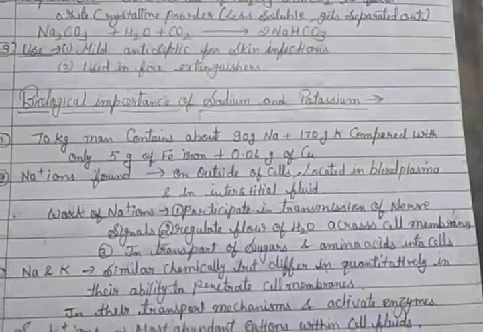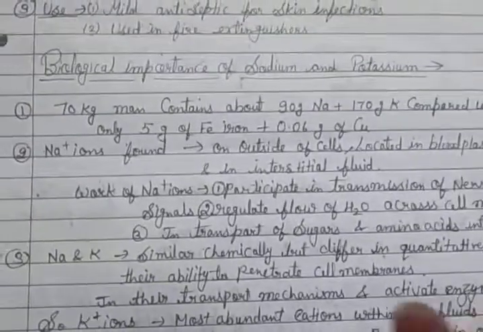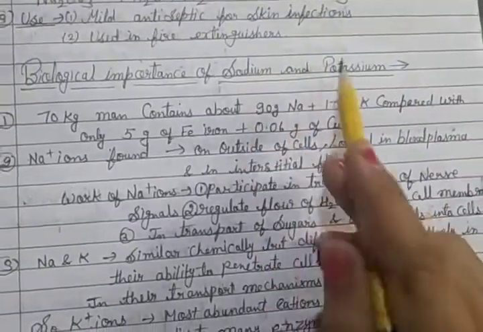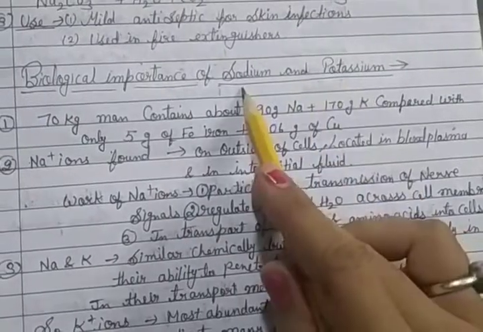Then the biological importance of sodium and potassium. The two main ions are Na and K, sodium and potassium.